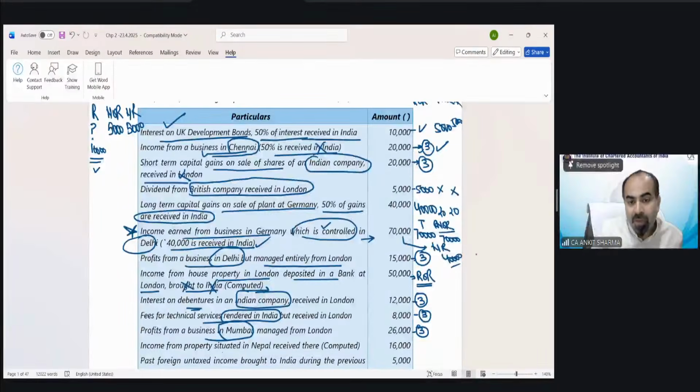Income from property situated in Nepal, received there and again computed. That means 30% deduction has been done. So property in Nepal, received there. Only taxable in case of ROR.